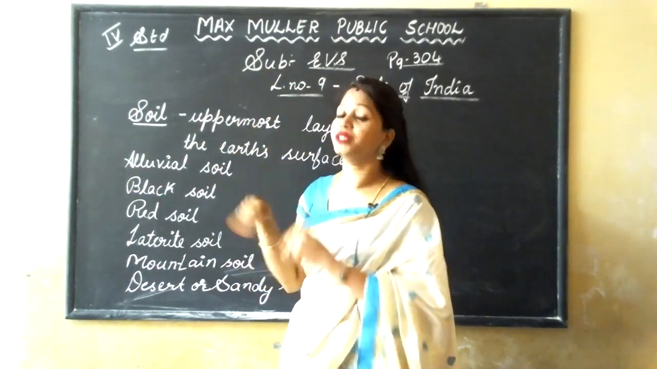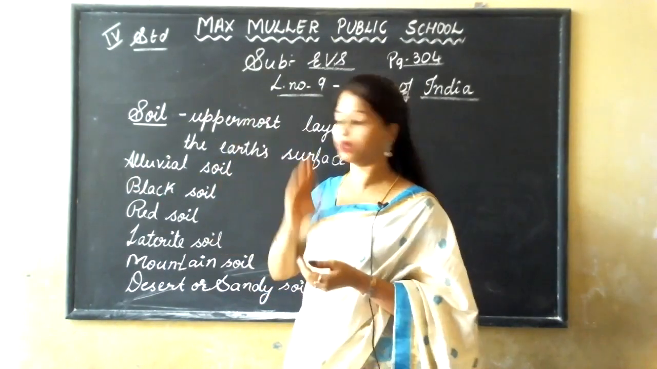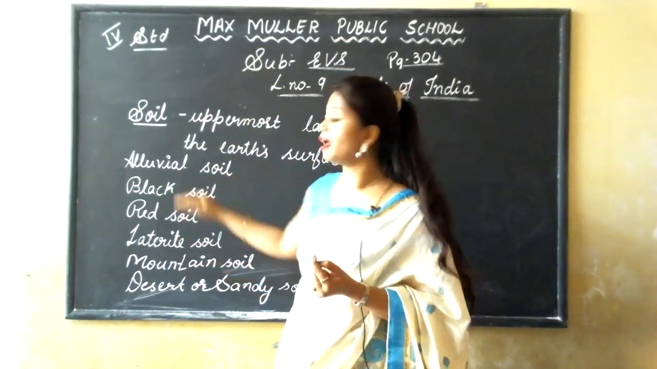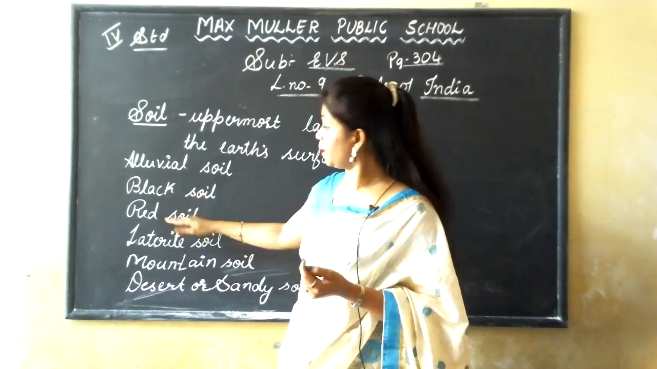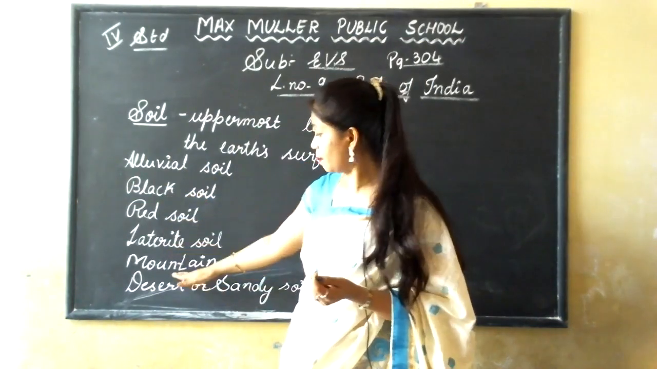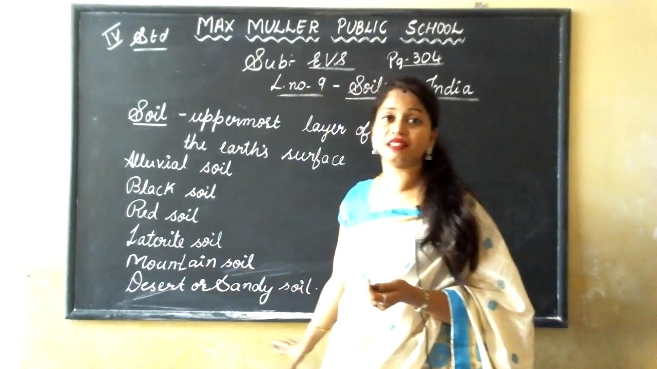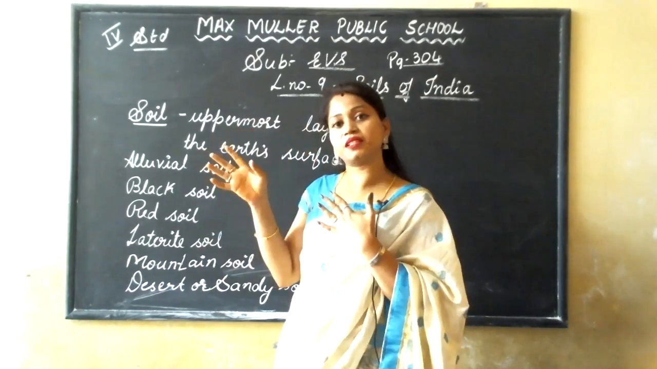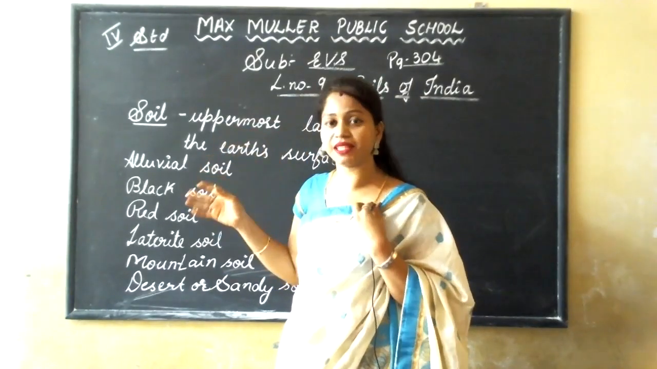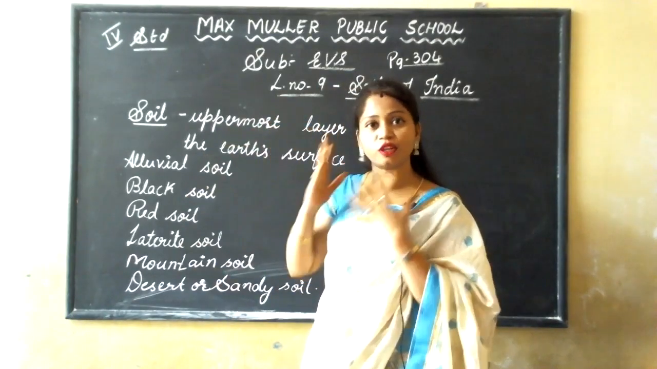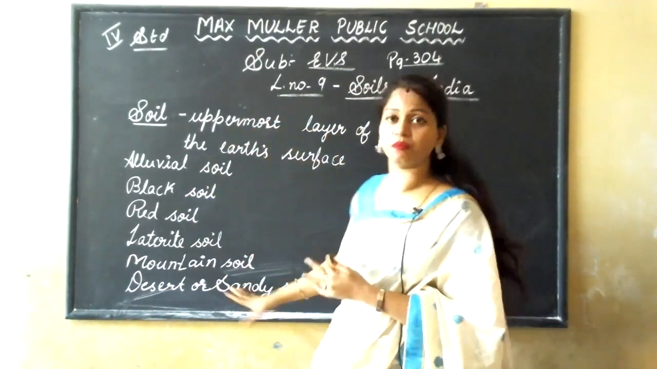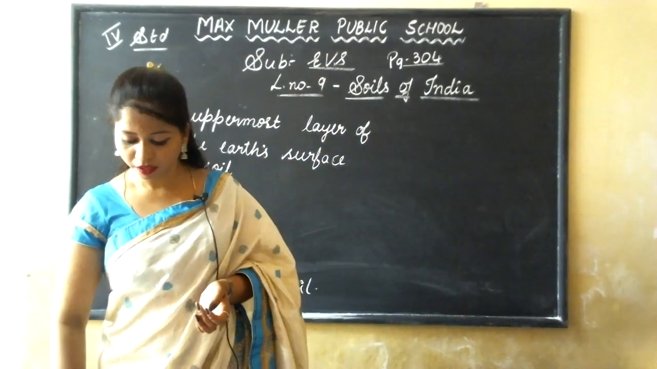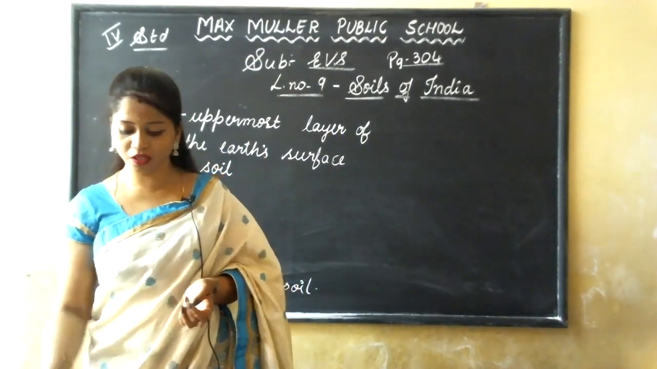What is soil? How is it formed? Everything we are going to learn, and the different types of soil. Which are the different types of soil? Alluvial soil, black soil, red soil, laterite soil, mountain soil, and desert or sandy soil. This last thing you all can remember. Desert means we just think of the camels, that Rajasthan place. We'll just imagine it. Now we are going to start with the chapter. It is soil.